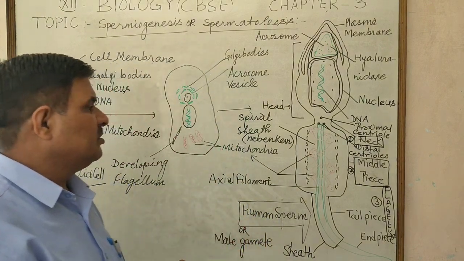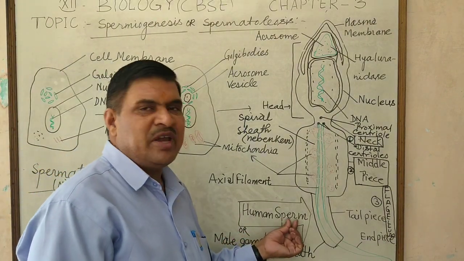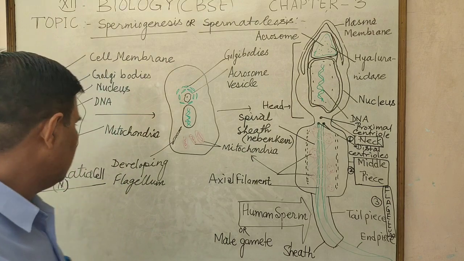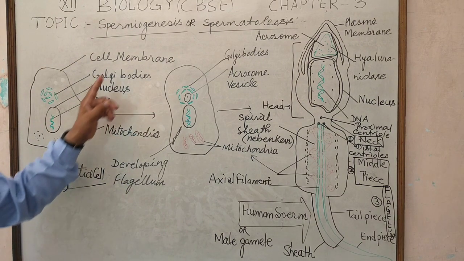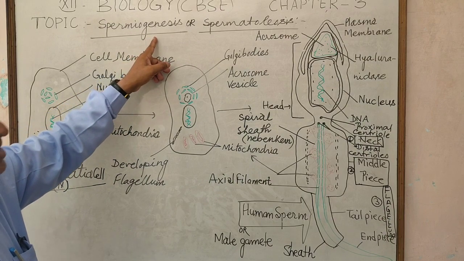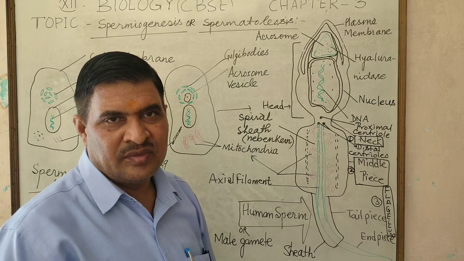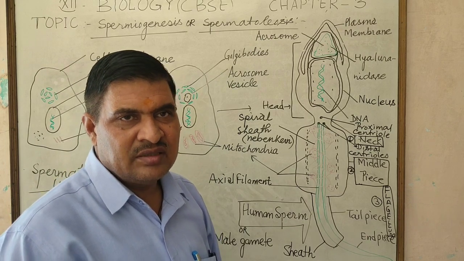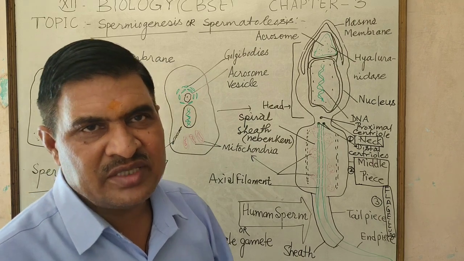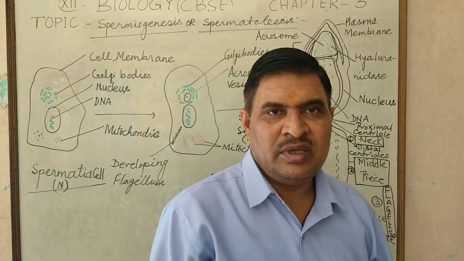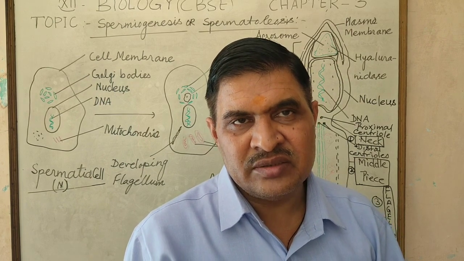So in this way, the differentiation of spermatozoa from the haploid spermatid cell is known as spermiogenesis or spermateliosis. Spermiogenesis occurs after meiosis second in the seminiferous tubule.